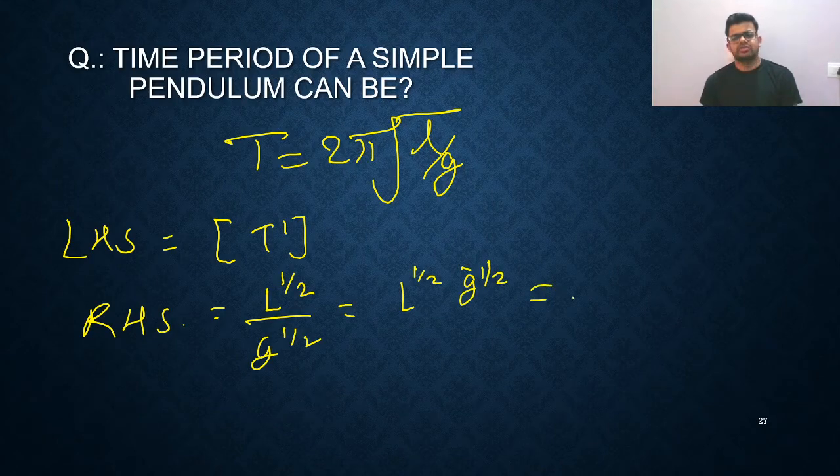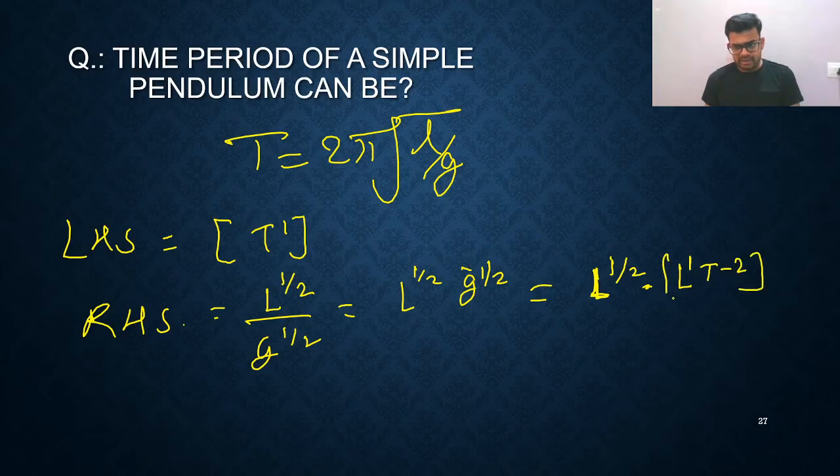So simplify this. L raised to 1 by 2. G is gravitational acceleration, means acceleration, meter per second square. So L1 T raised to minus 2 and its power is minus 1 by 2. Simplify this.